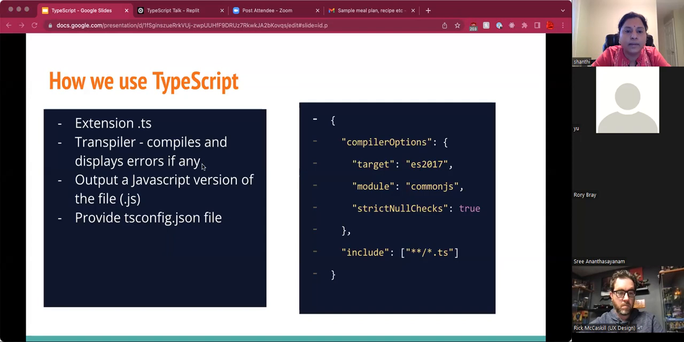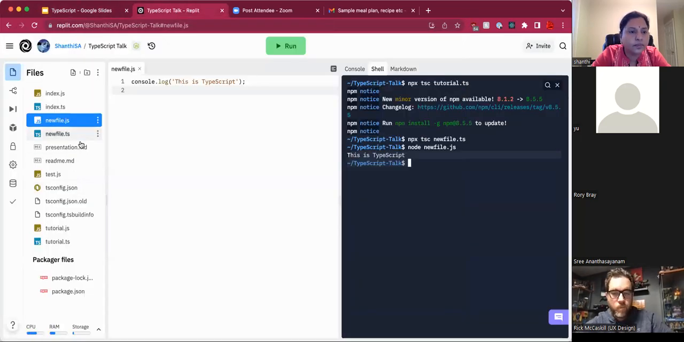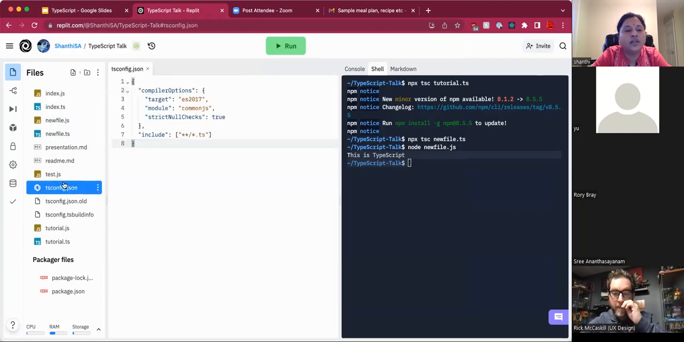Another thing that I wanted to say is about the config. If you see here, we can define a configuration file, tsconfig.json, which has compiler options as an object in which you have the target, which is defined as ES2017, which means it is taking ECMAScript 2017, and it uses CommonJS as the module.